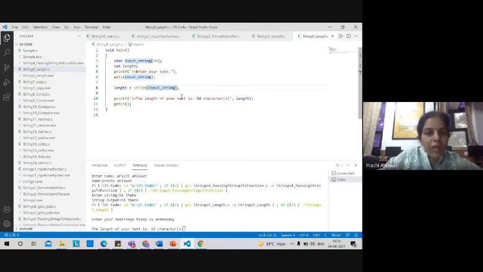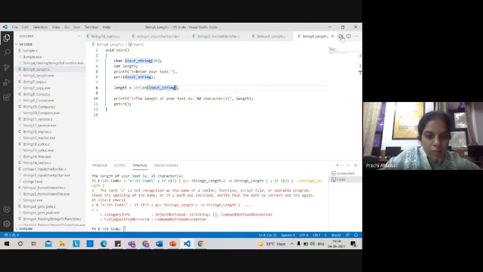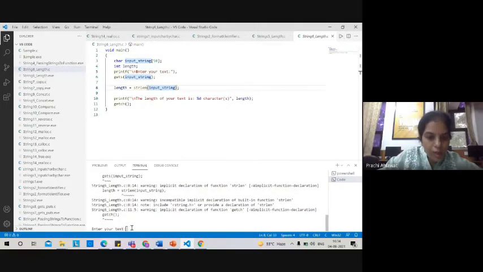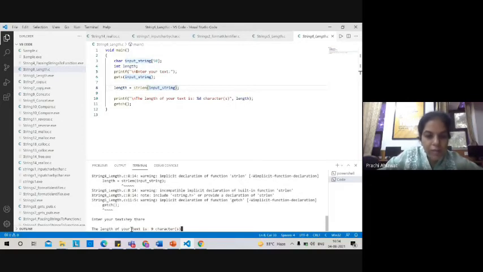So it is really simple to use these predefined functions instead of manually writing the code, writing the loop and then specifying the condition. This is much simpler to use in comparison to the earlier one. So here, let's try this. Suppose I write K there. As you can see, it tells me that the length of your string is 9 characters.